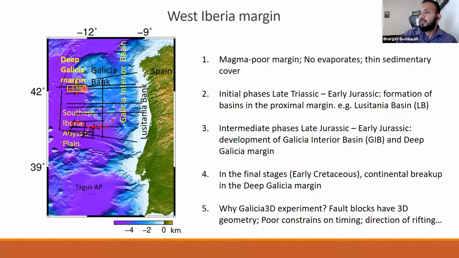The study region for today's talk is this G3D, where a high resolution 3D seismic volume was acquired in 2013. The reason for acquiring this 3D volume was that for the first time, scientists wanted to study the rifted margins in 3D, because the fault blocks which comprise the crust in rifted margins are three-dimensional in nature. So that helps in answering many questions about the rifting process.